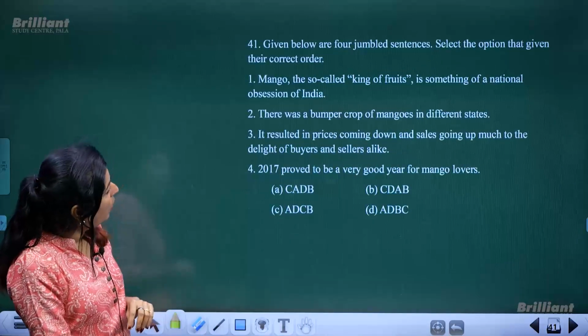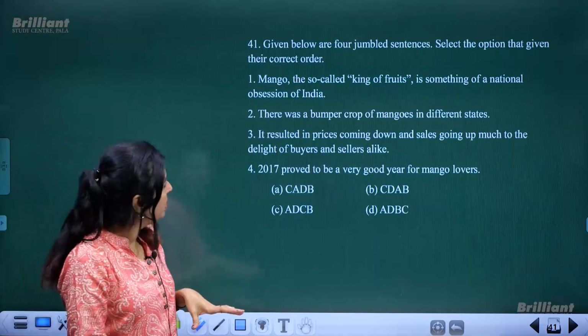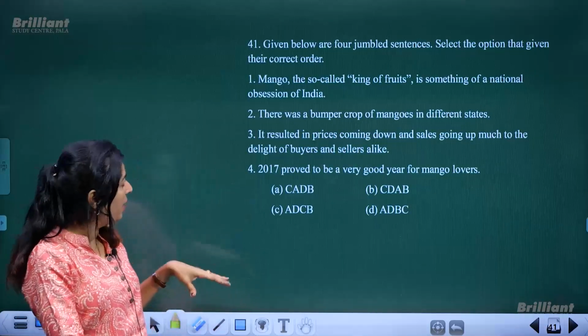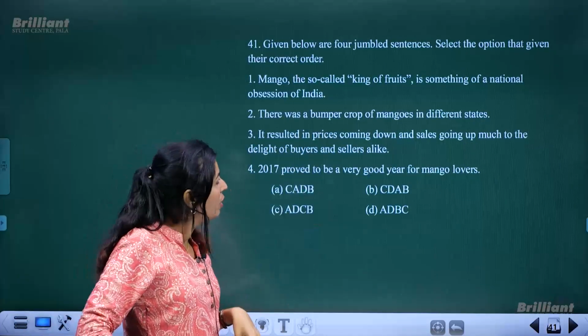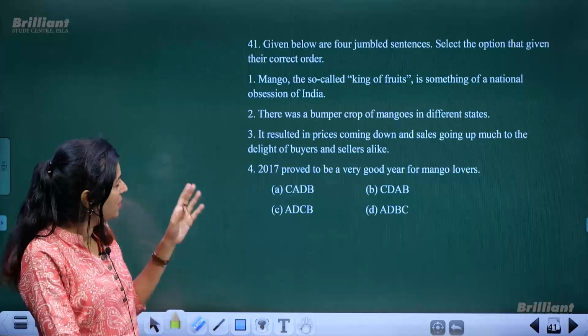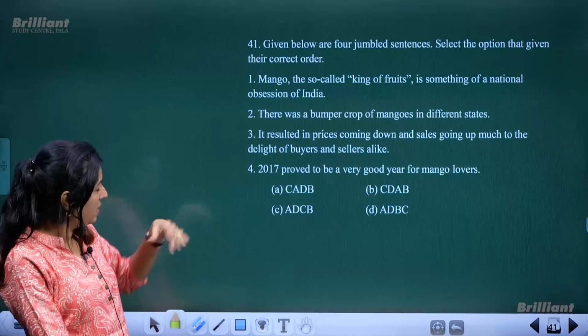Next is, given below are 4 jumbled words or jumbled sentences. You have to choose the option that gives the correct order. Okay, it's all about mango. Mango, the so-called king of fruits, is something of a national obsession of India. There was a bumper crop of mangoes in different states. It resulted in prices. So let us match.